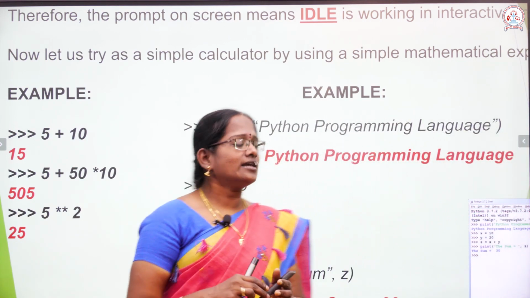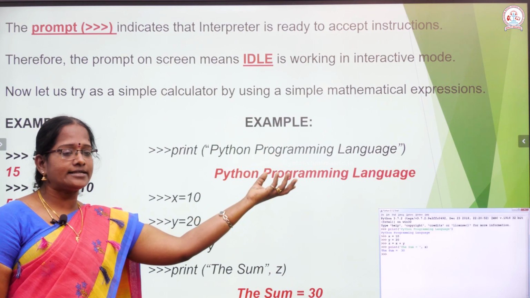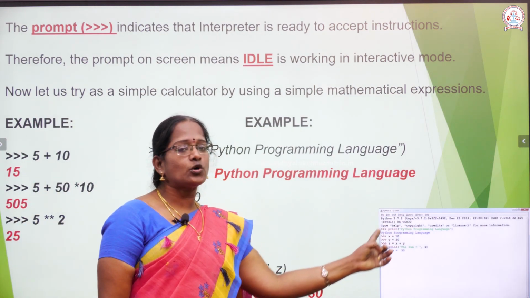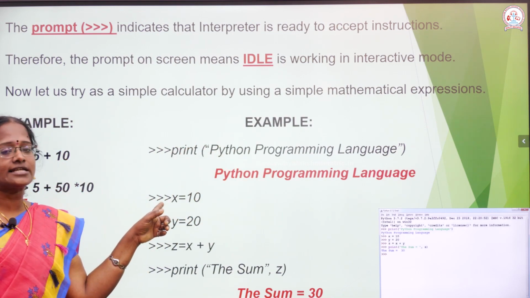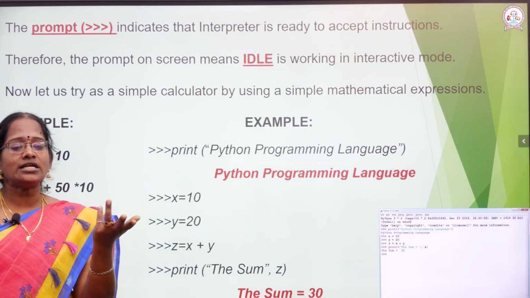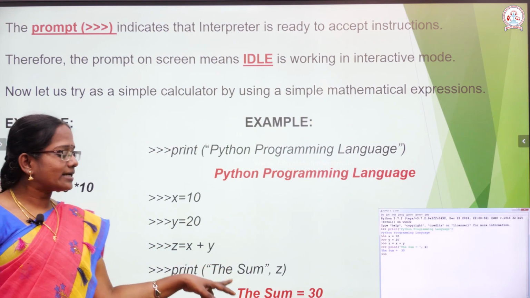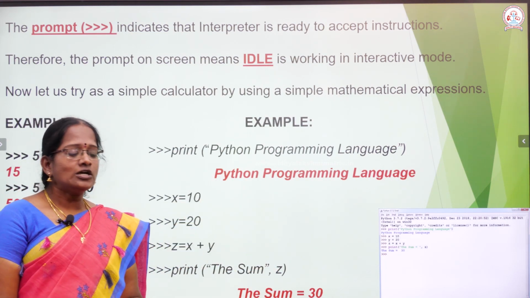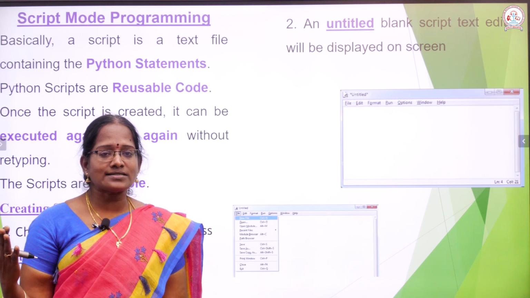Another thing: in this example, any information you want to type, you enter within quotes, and automatically that will be printed. Another thing, this screen is called the IDLE screen. IDLE screen means the command prompt is represented on the screen. You enter x is equal to 10, and then y is equal to something, and when you enter the print command, automatically it will print. Anything you enter, each and every piece of information is printed, then it calculates and immediately prints. So it is called a simple calculator. Another one of the modes is called the script mode.